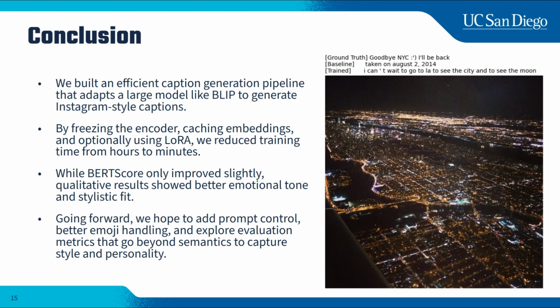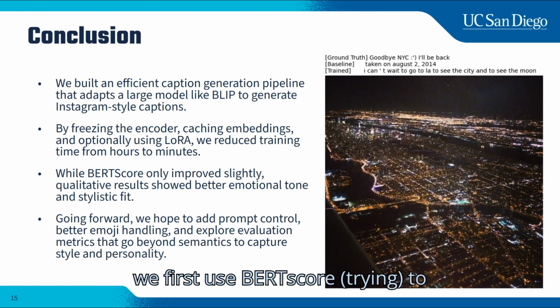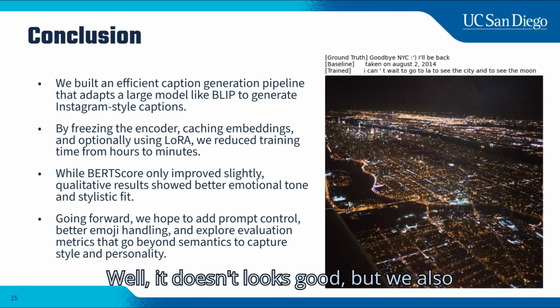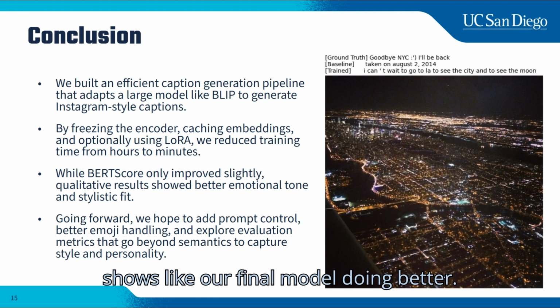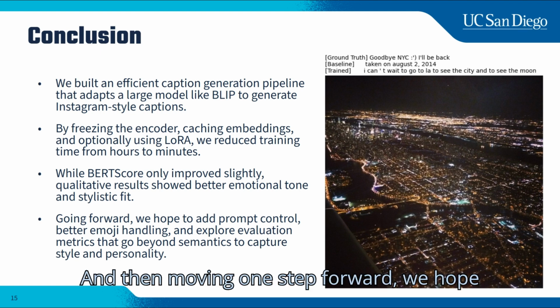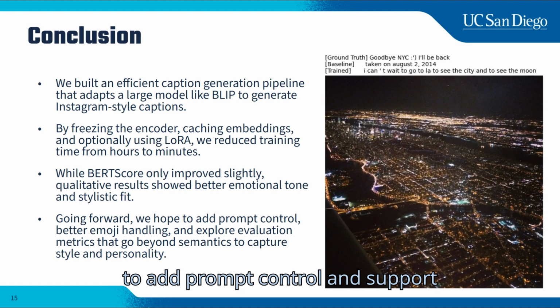And then we first used the F1 score to show that our model does a good job after the training. Although it doesn't look good, we also used qualitative results. This one shows better, showing our final model doing better. And then, going one step forward, we hope to add prompt control and explore better emoji handling to build a more robust pipeline for caption generation.